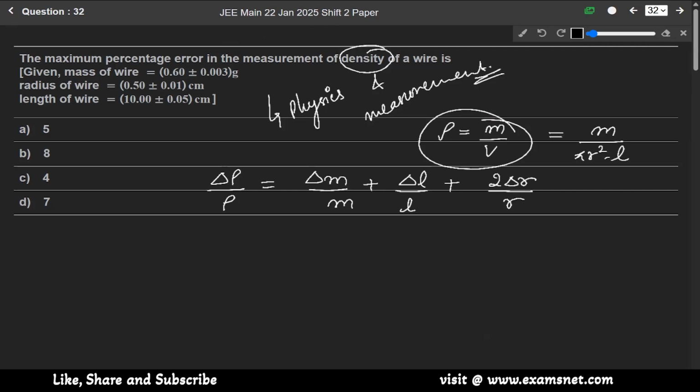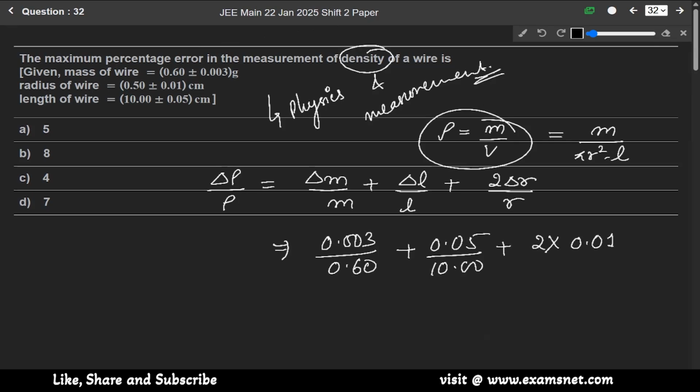So delta M over M, delta M means 0.003 over 0.60, plus delta L over L means 0.05 over 10.00, plus 2 into del R, 0.01 over 0.50.